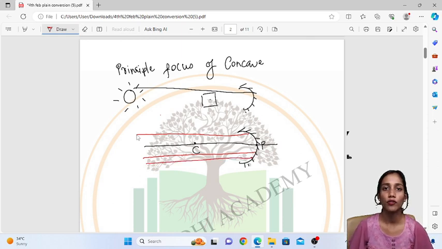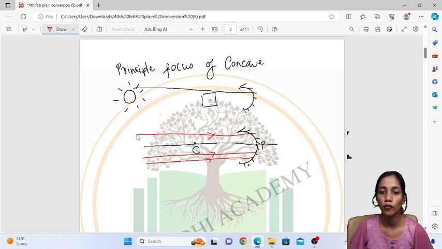Now it is going this way, so the arrow is also in this direction. Now what happens after reflection?